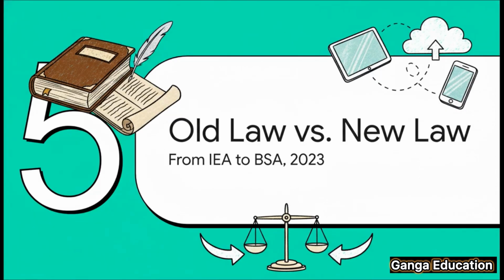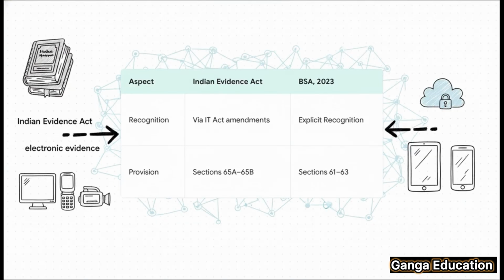Now, for those of you who've already studied the old Indian Evidence Act of 1872, it's really important to understand how these rules have been carried over and, well, improved in the new law. Let's do a quick side-by-side comparison. So, under the old law, this was all covered in Sections 65A and 65B, which were actually added later through an amendment. In the new BSA, it's now explicitly recognized and neatly consolidated under Sections 61 to 63. This is a big structural improvement because it makes the whole legal framework much clearer and more up-to-date.